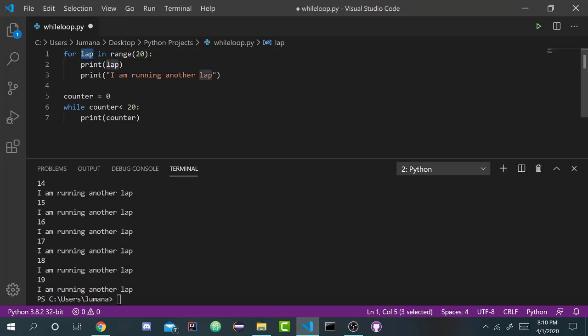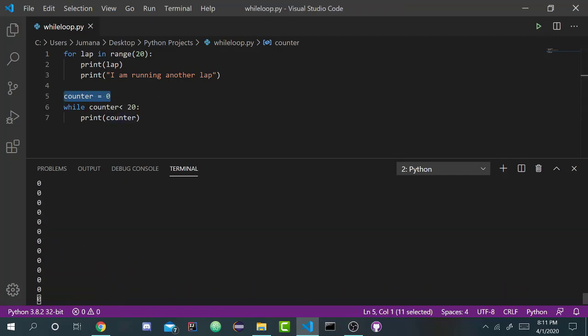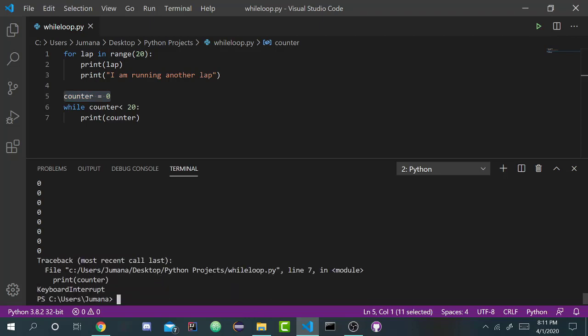Instead of having a variable automatically set to 0 to start off, with a while loop you have to define this variable beforehand. And then you say, while the counter is less than 20, print the value of counter. When you run this, it continues to loop indefinitely, because we're not increasing counter in each iteration.